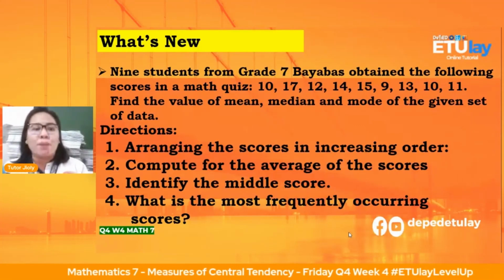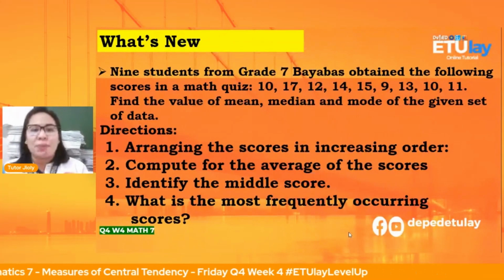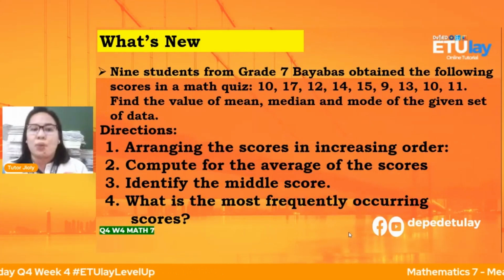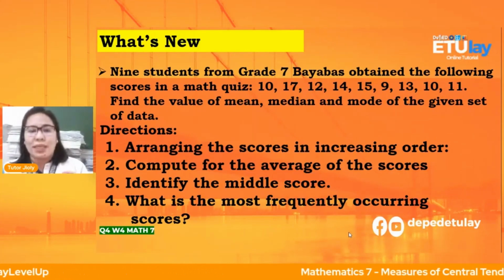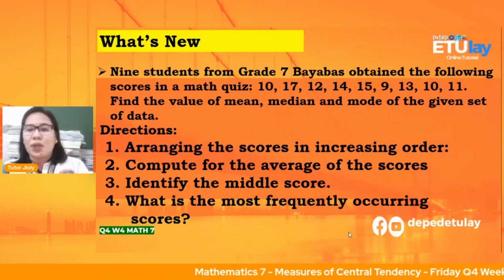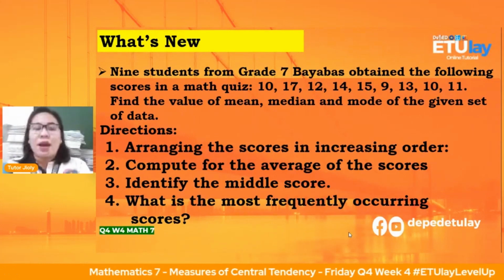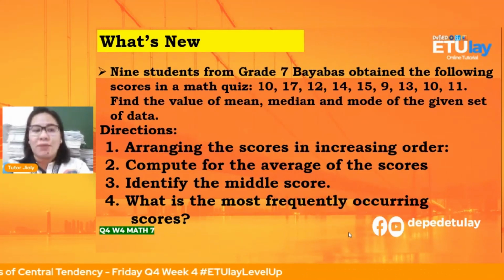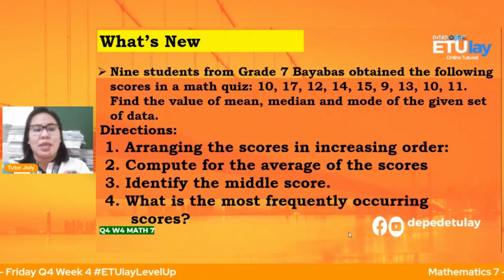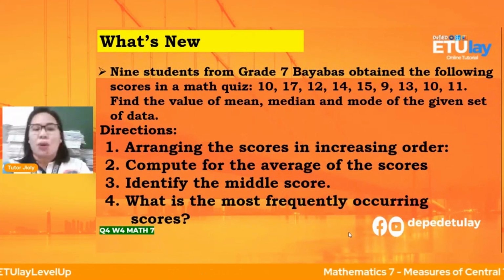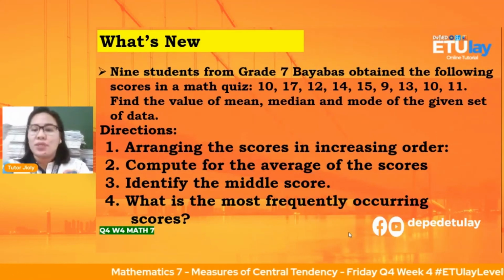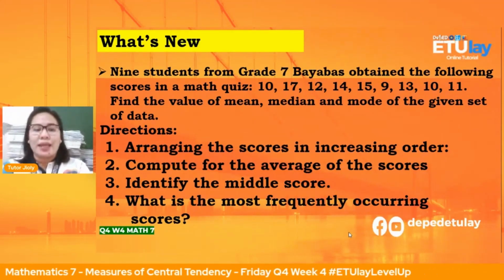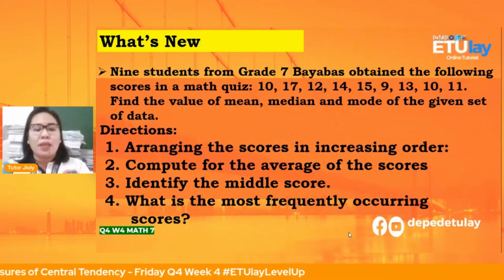Okay, the first problem is 9 students from grade 7 Bayabas obtained the following scores in a math quiz. That is 10, 17, 12, 14, 15, 9, 13, 10, and 11. Find the value of mean, median, and mode of the given set of data. We have the directions. Number 1 is arranging the scores in increasing order. Number 2, compute for the average of the scores. And 3, identify the middle score. And number 4, what is the most frequently occurring score.